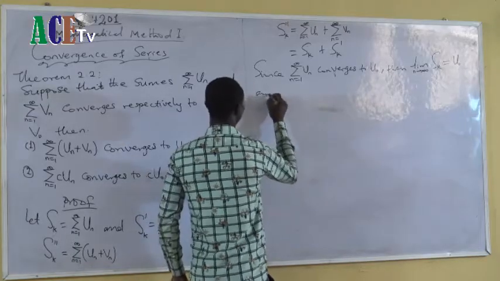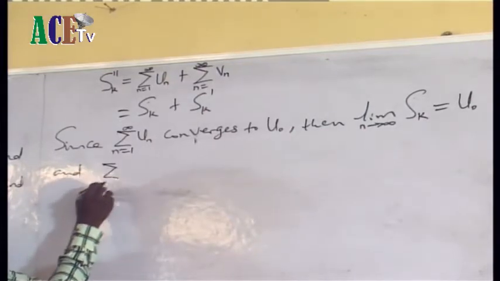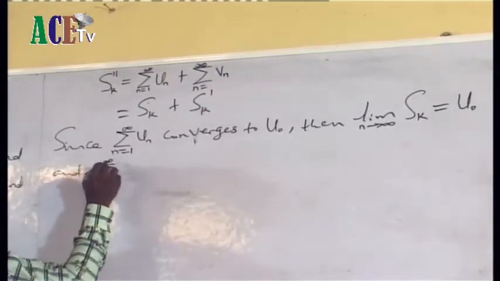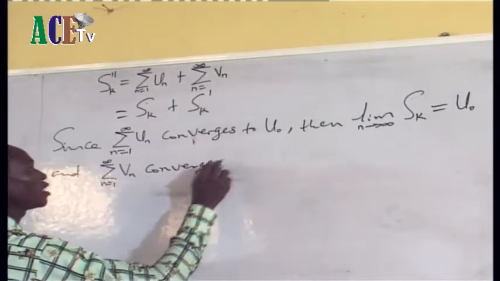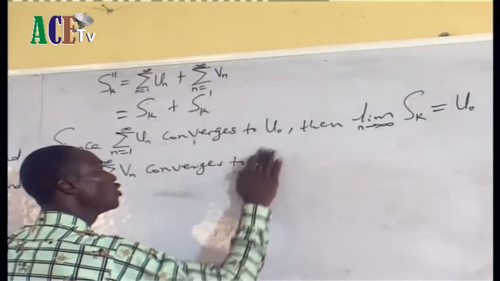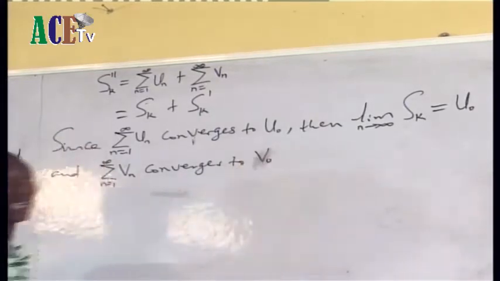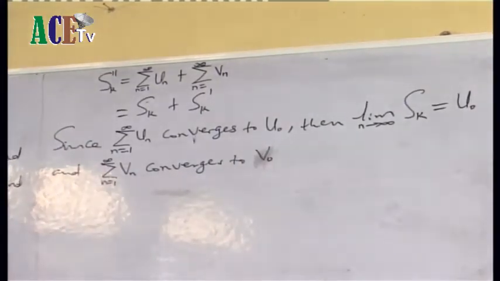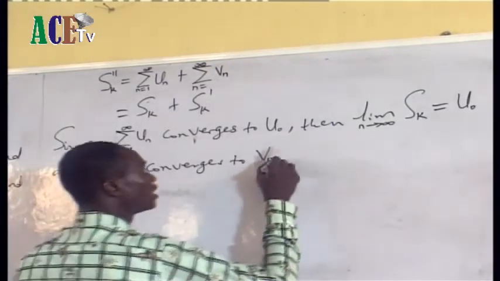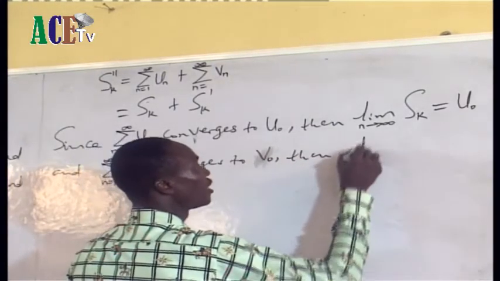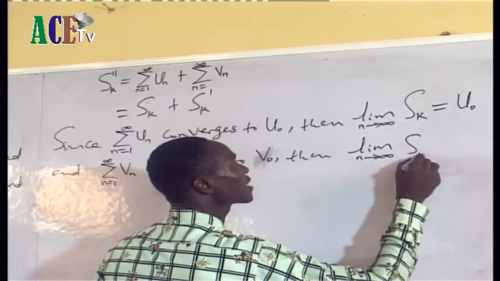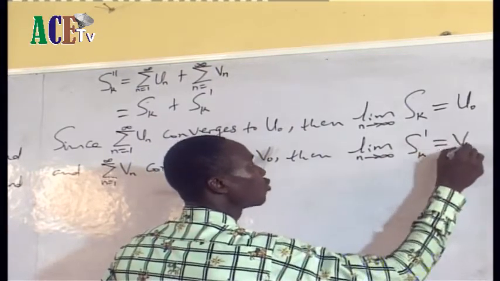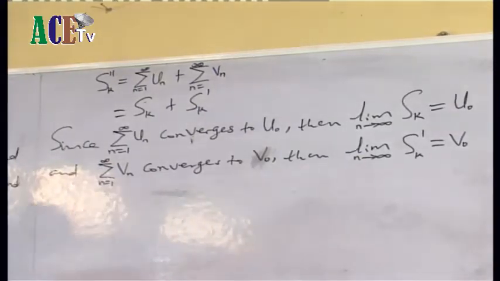Also, if the sum of vn converges to v0, don't forget I was not the one that said that. It has been stated in the theorem. To v0, then the limit of sk prime will be equal to v0.